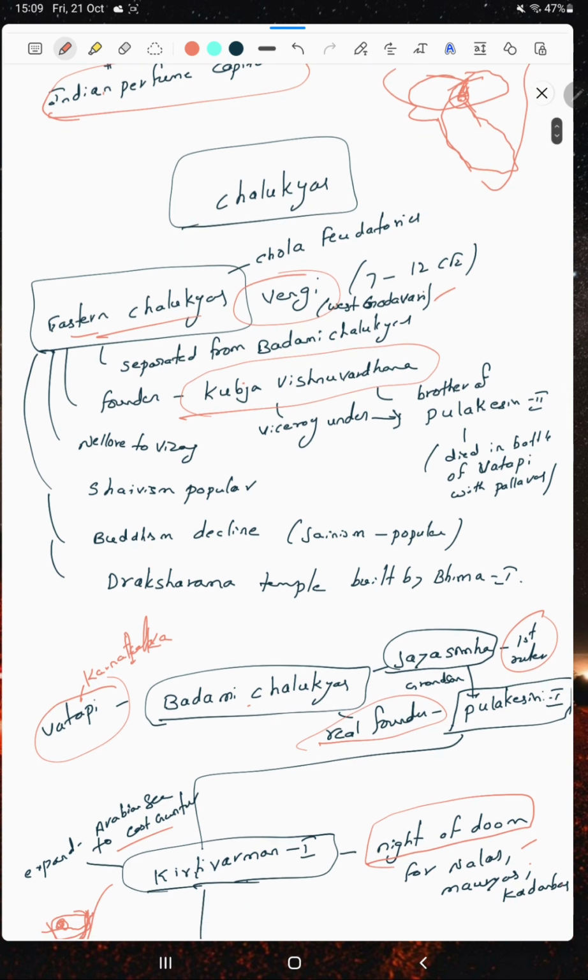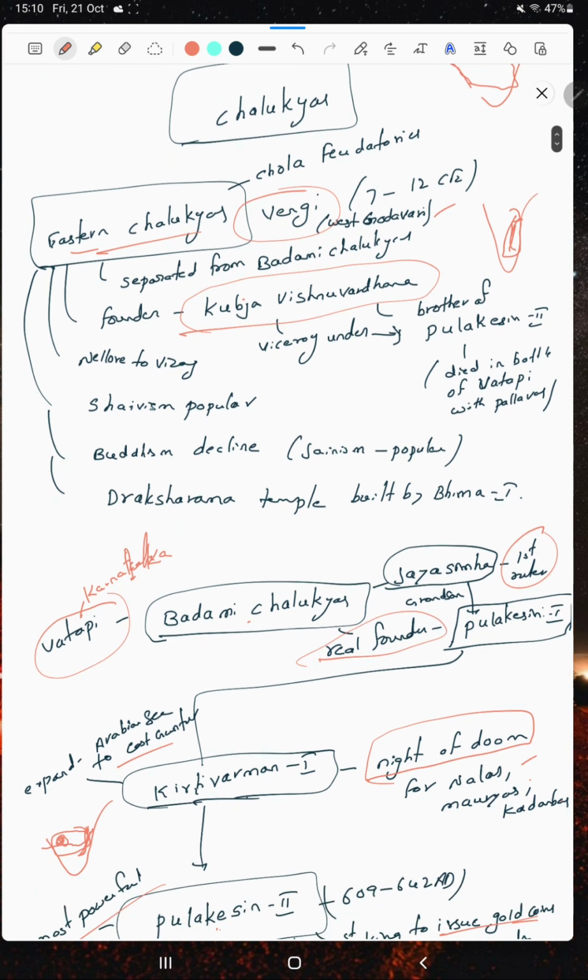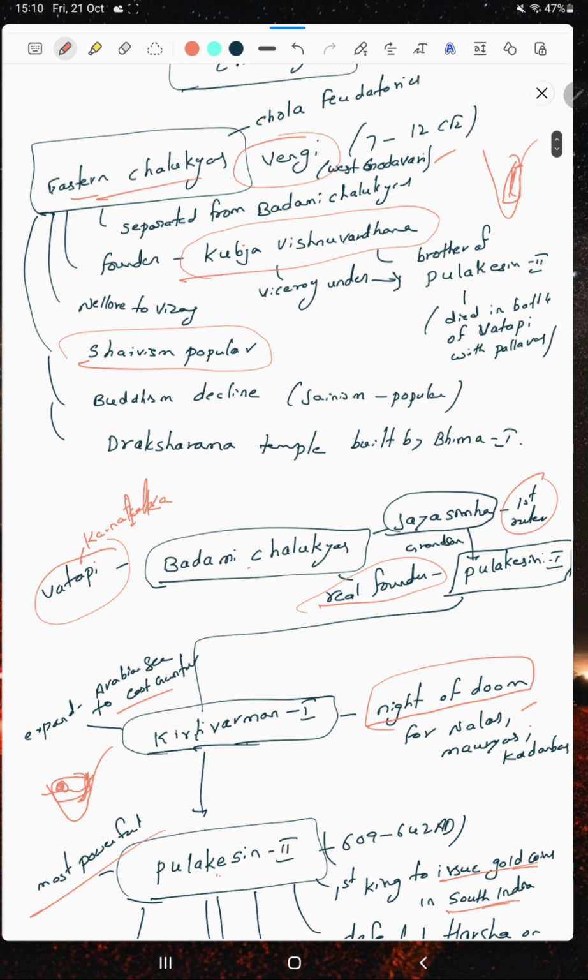The Eastern Chalukyas were part of the region from Nellore to Visakhapatnam in AP. Shaivism was the most popular in Eastern Chalukyas. Buddhism declined during this period, and people started supporting Jainism. The Draksharama temple was built by the Eastern Chalukyan Bhima I.